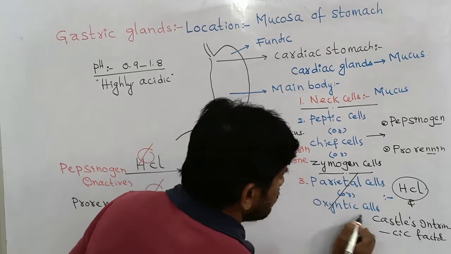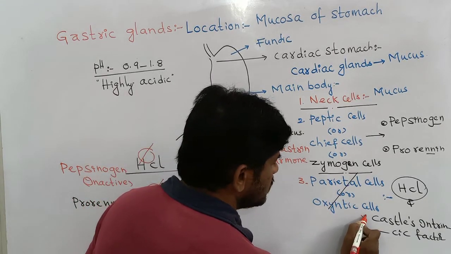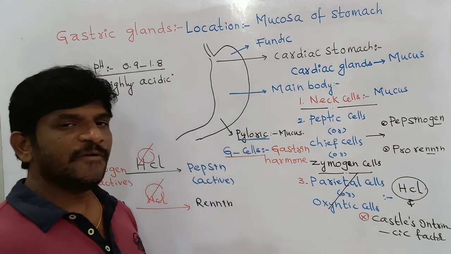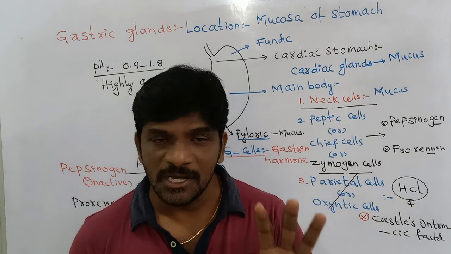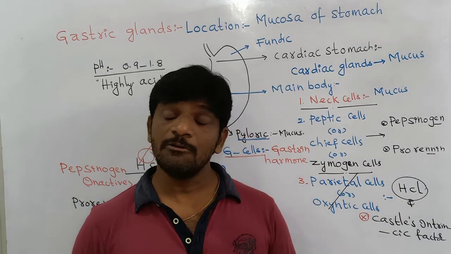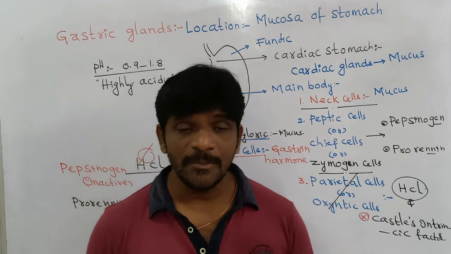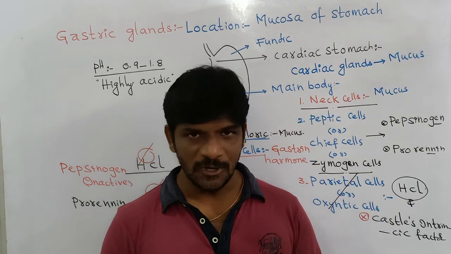And one more, when these cells are not working, Castle's intrinsic factor is also not released. When this factor is not released, there is no absorption of vitamin B12. Vitamin B12, chemically named cyanocobalamin, is not absorbed.